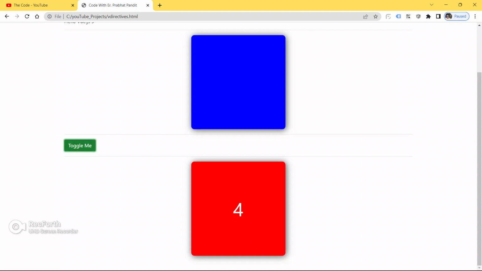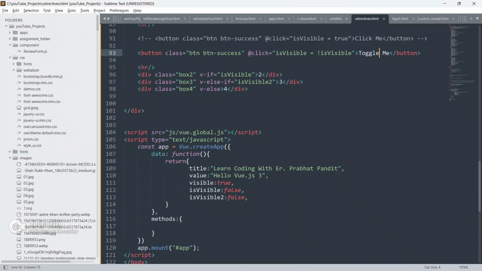So now click on the button. See, it is toggling, guys, between box 2 and box 4, because box 4 is by default. As of now, as soon as isVisible will be false, box 4 will be displayed. Always remember, guys, as soon as isVisible is false, box 4 will be displayed.